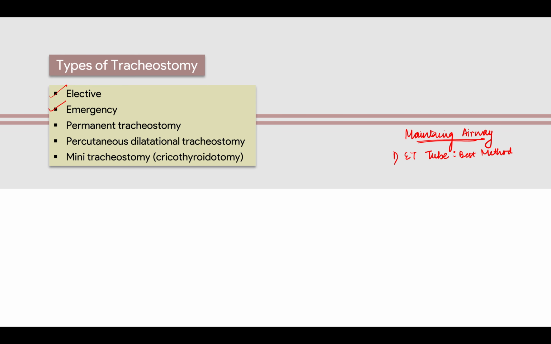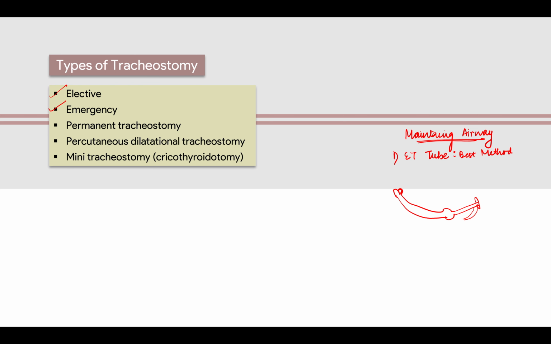If you have seen an ET tube in your whole MBBS, okay, I'll make a photograph if I'm able to. It is like this, and there is a pressure component, and here is a tube, there is Murphy's eye, then here's a cuff attached to it.